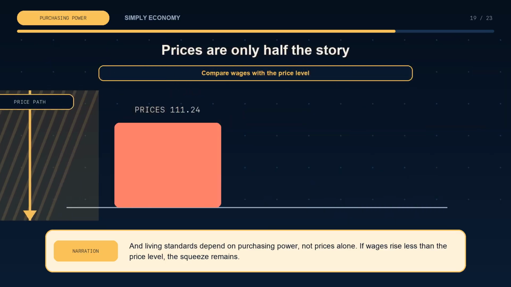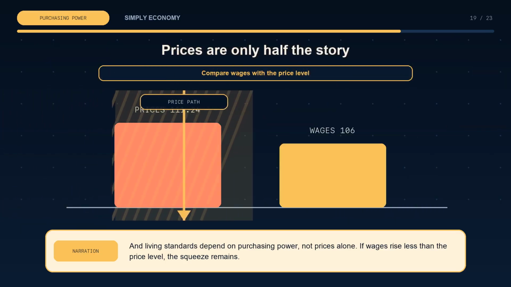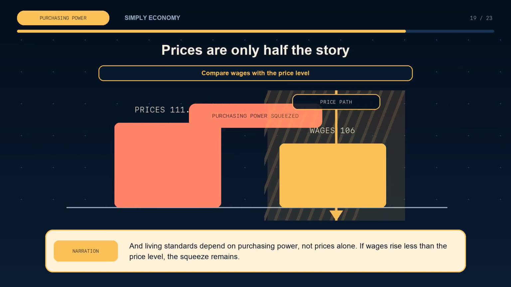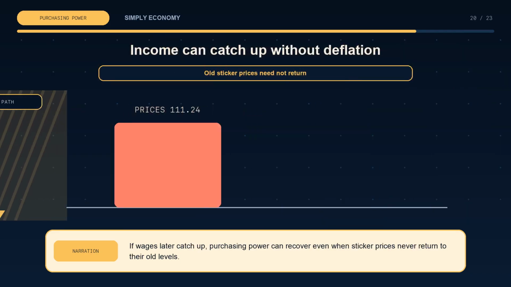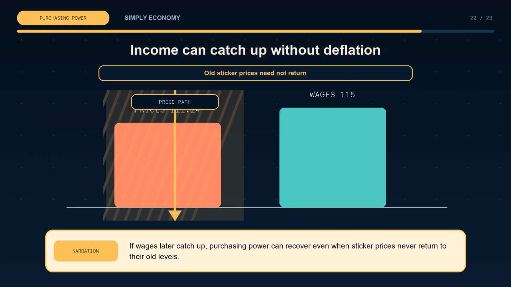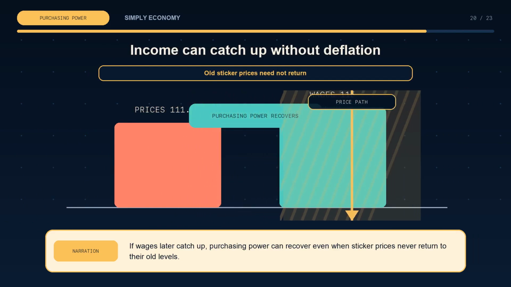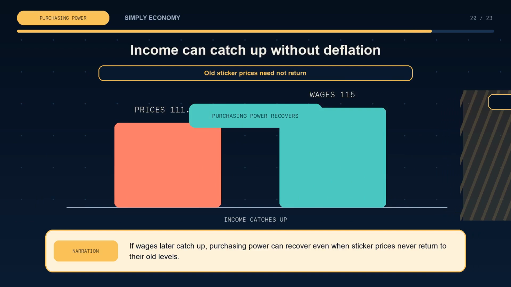And living standards depend on purchasing power, not prices alone. If wages rise less than the price level, the squeeze remains. If wages later catch up, purchasing power can recover even when sticker prices never return to their old levels.